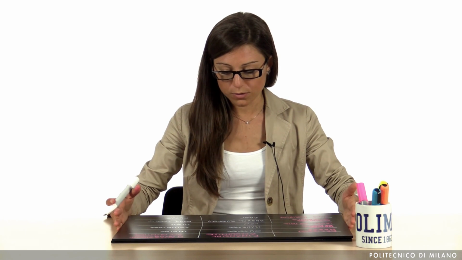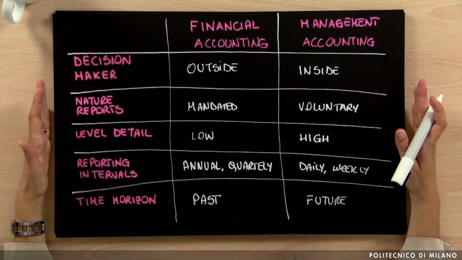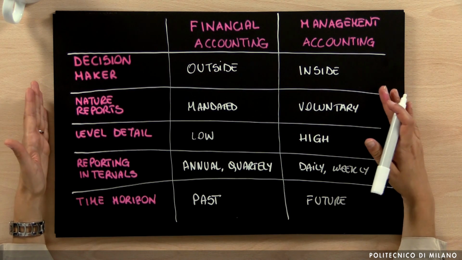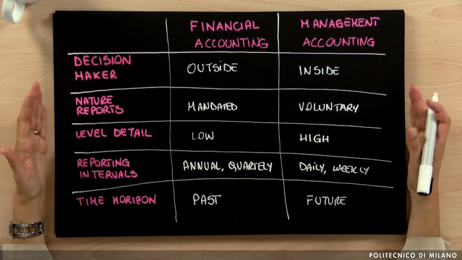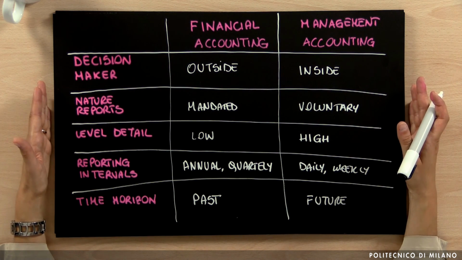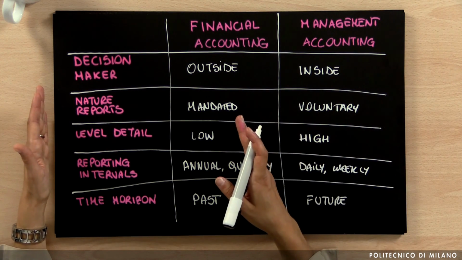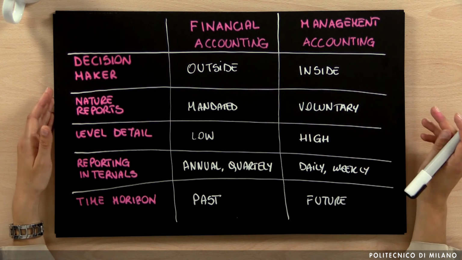In this table, if you look at the entire table, we have summarized basically the main differences between financial and management accounting. And during the next classes of the course, we will try to understand in detail what financial accounting is and what management accounting is.